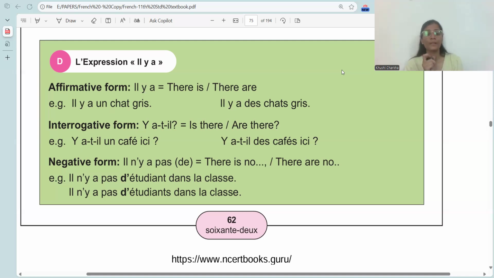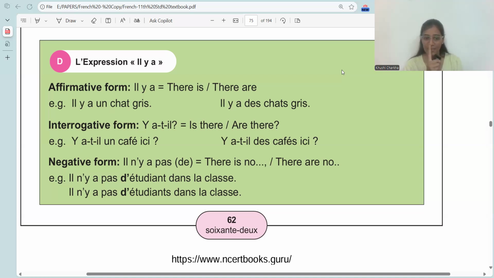But Y takes the sound of a vowel, no? So, Y takes the sound of a vowel. So, N-E and Y would have clashed. So, it is il n'y a pas, meaning there is no or there are no. Example, il n'y a pas d'étudiant dans la classe. There is no student in the class. Il n'y a pas de.